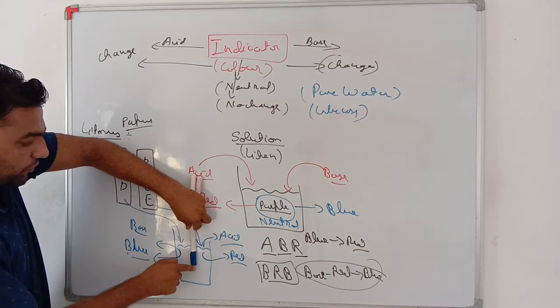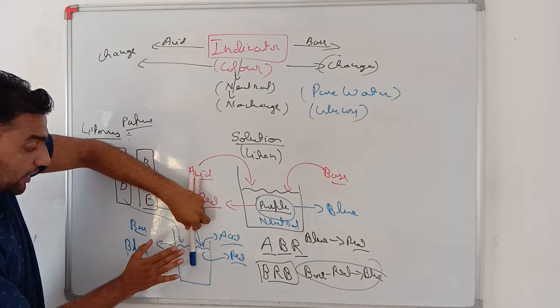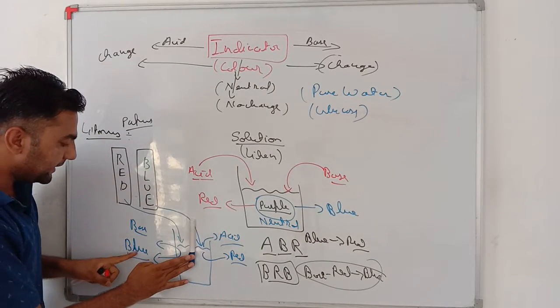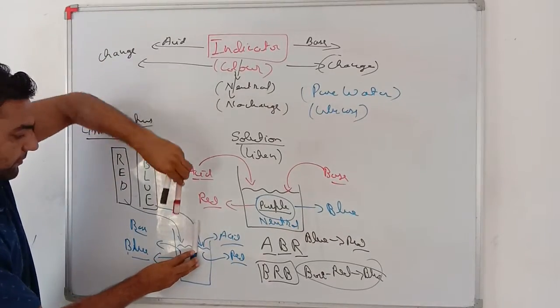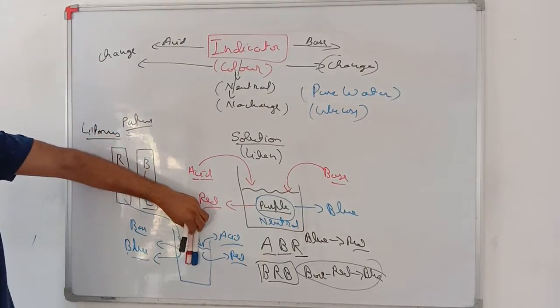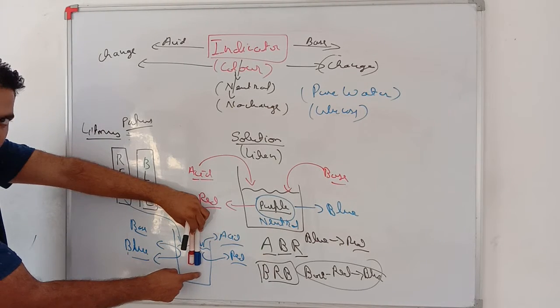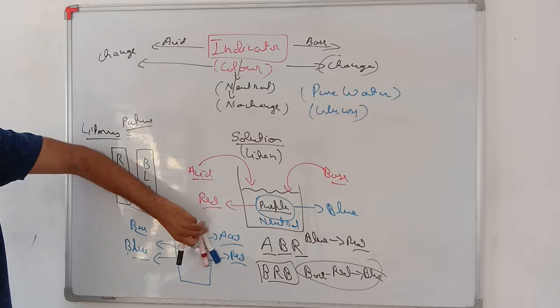But if I put this litmus paper into the solution and it remains blue, there are two options. Either it is base or it is neutral. So to confirm, I will put red litmus also. If this remains red only, it means this is a neutral substance. And if this red changes to blue, then this is base.